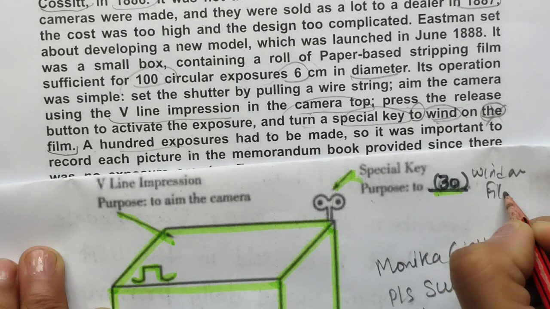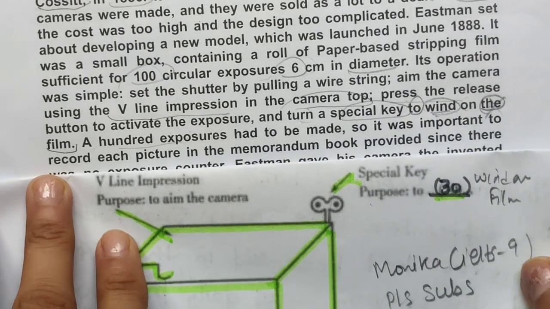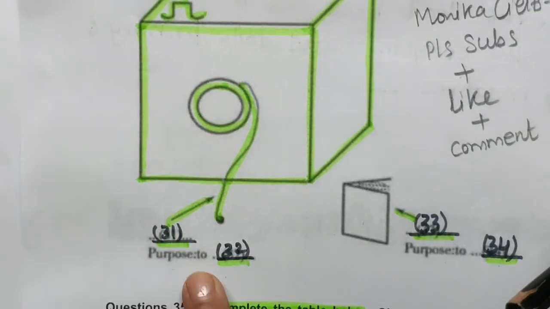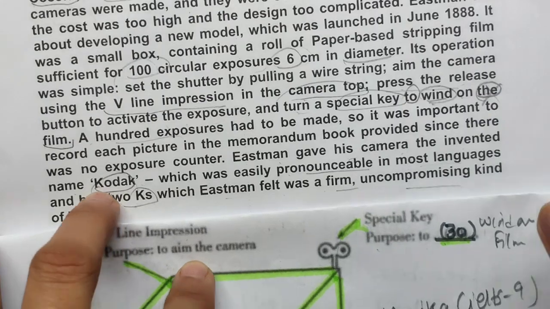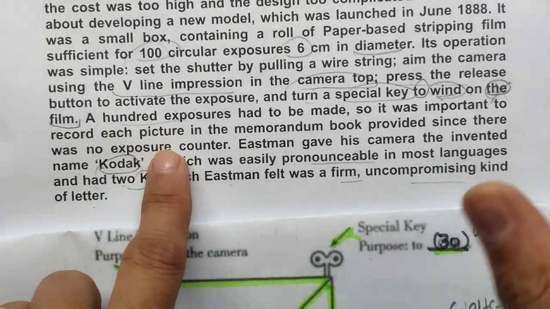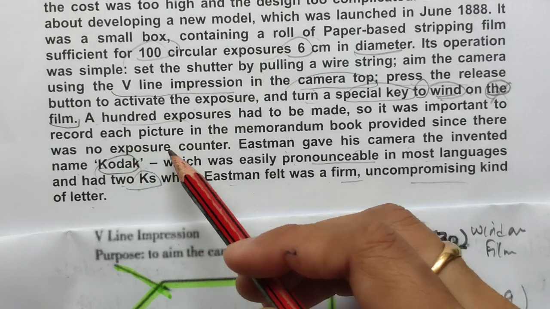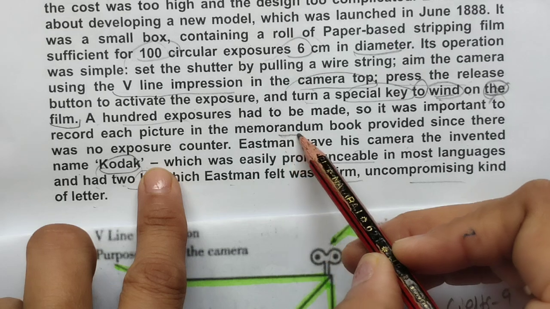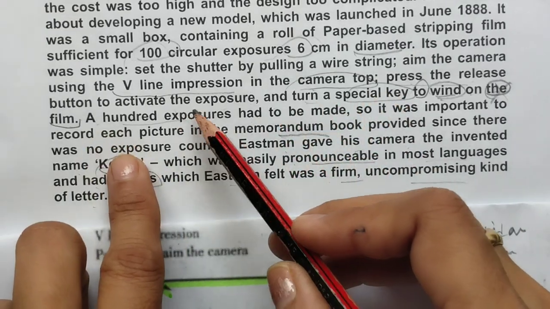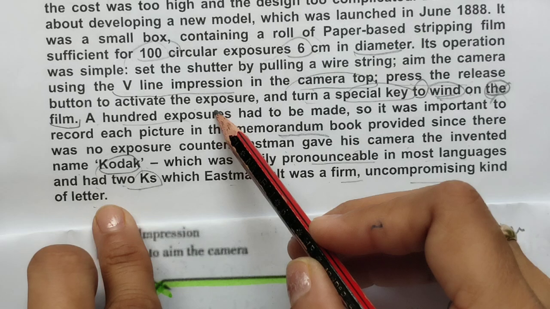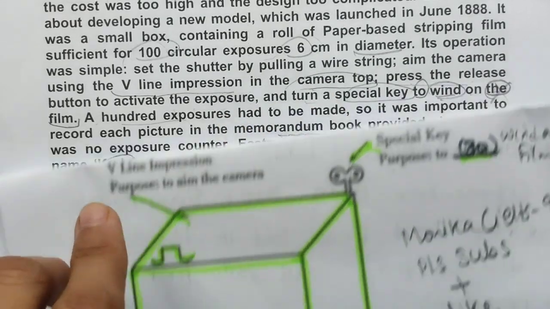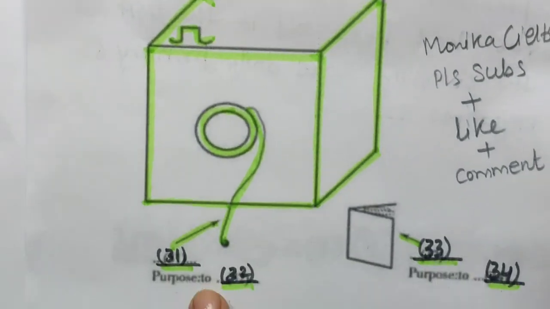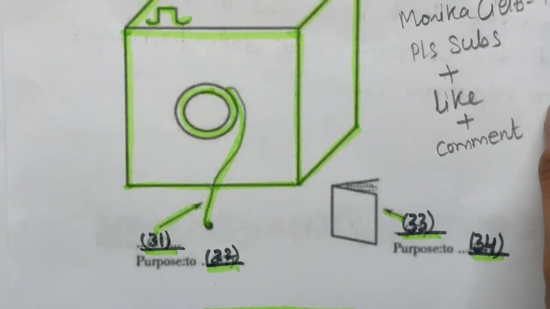Film, we can write. Okay, now the next is number 31, what are they saying? 31 is purpose. So this is also a blank, what they are asking. 100 exposures had been made. It was important to record each picture. It was important to record in the book. Press button to activate. Okay, so here they are saying to activate. The word "to" is also there. See, this word "to" is also there.